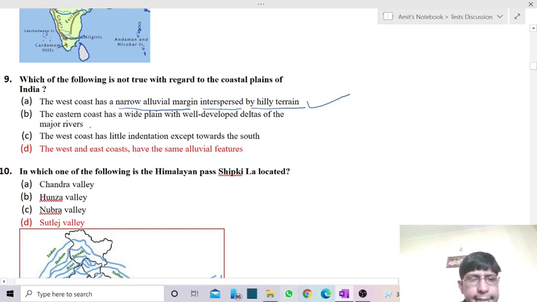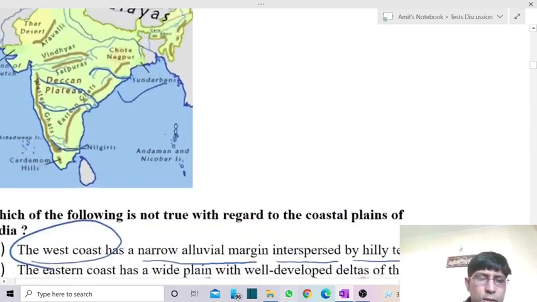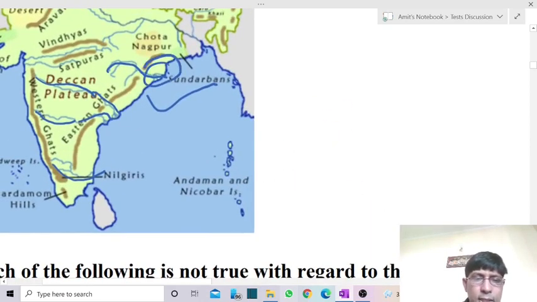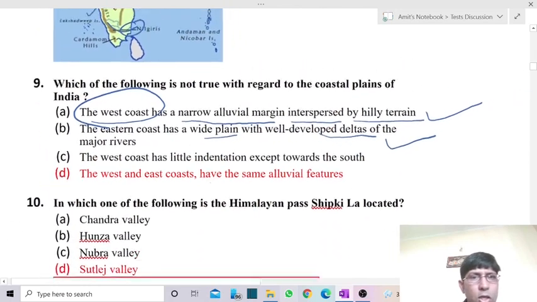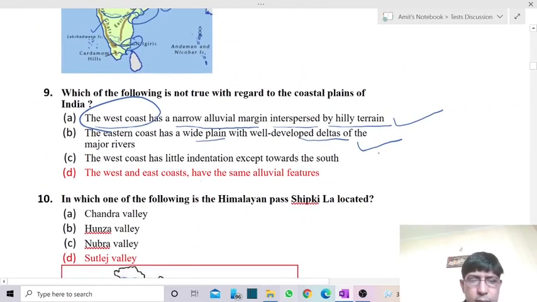Second one is, the eastern coast has wide plain with well developed delta. Yes, it is also having a number of delta, which is lacking in the western coast. In case of east coast, we're having a number of deltas. Of course, this is Mahanadi delta, this one is Krishna Godavari delta, then Kaveri delta, and a delta of river Vaigai. So it is having a number of big delta which is lacking in the western part. Fine. So it is also a correct statement.